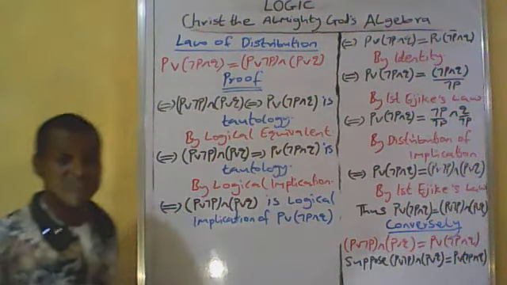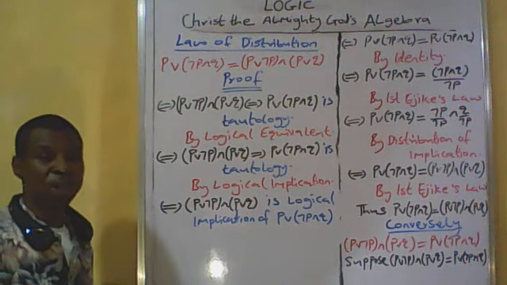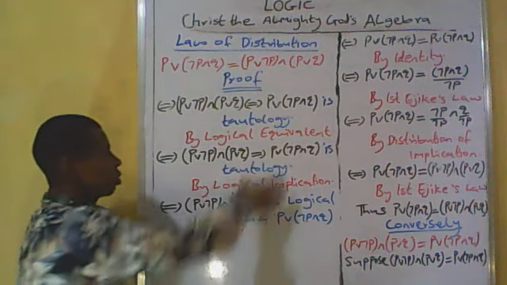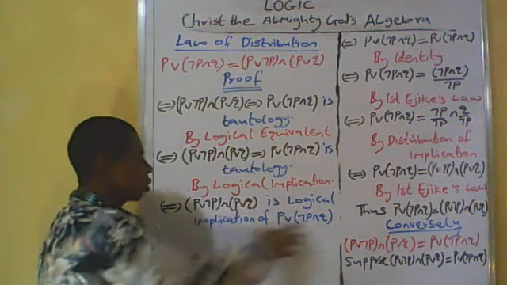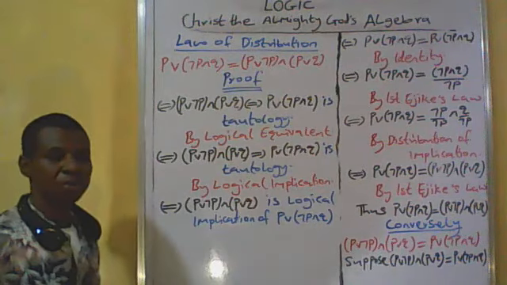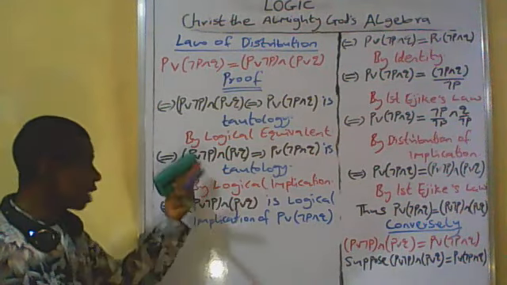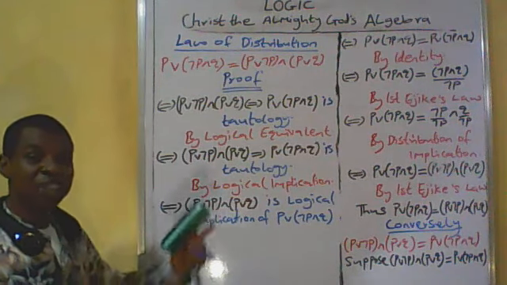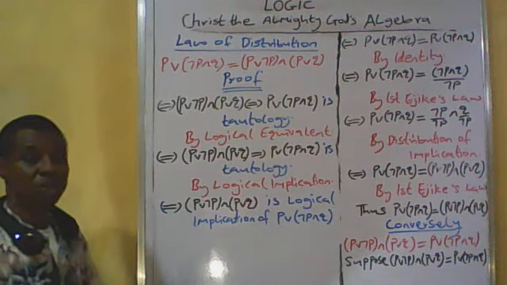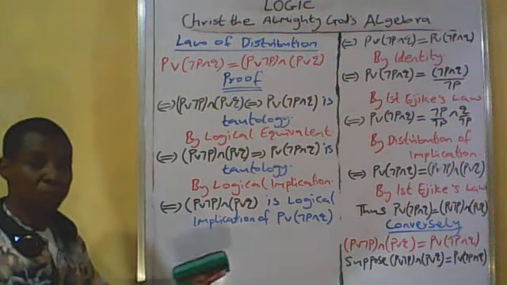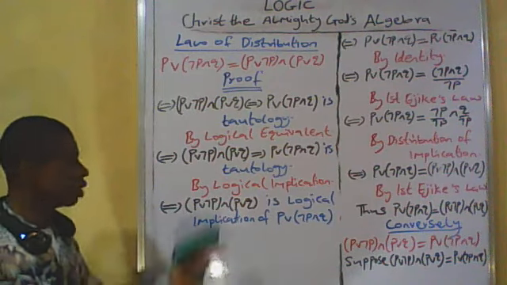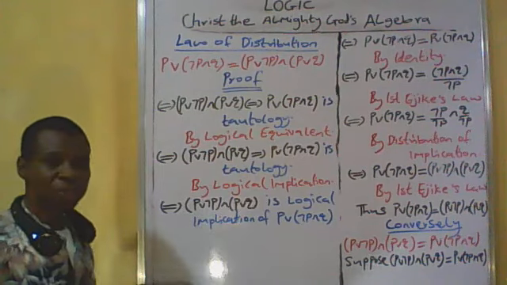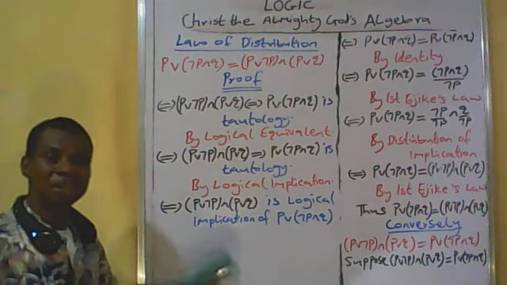Now you see that by the principle of logical implication, we derive that this statement is a logical implication of this statement. That means the antecedent is a logical implication of the consequence, in the sense that the antecedent is a proper implication of the consequence. So if that is the case, we say that the antecedent exists, because it's a proper implication of the consequence. So we then say that the antecedent is a logical implication of the consequence by the principle of logical implication.